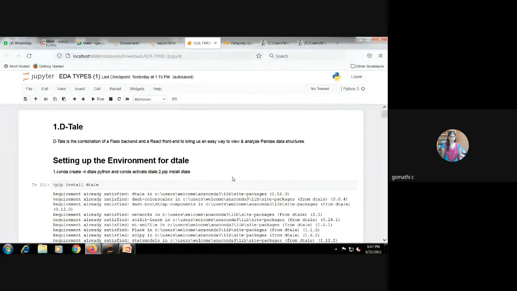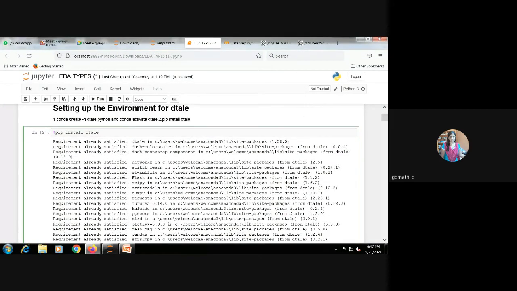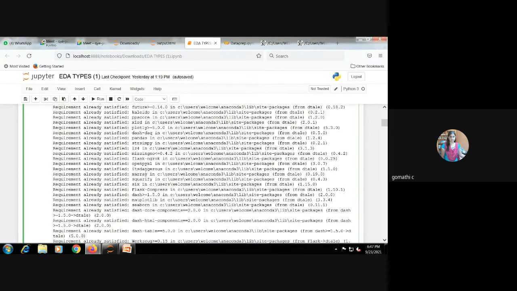Okay. I will show it to here. Yeah. This is the detail, which I showed before. This is how we have to import the detail using pip install detail in Jupyter. We can use this in Google Colab also. Once you install this pip install, it will take 2 to 3 minutes.